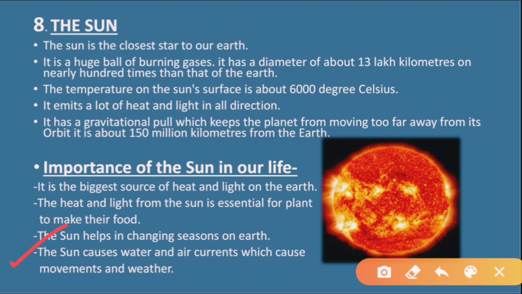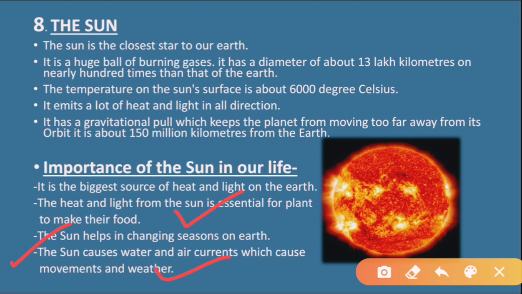Now the last is, the sun causes water and air currents which cause movements and weather. As you all know, due to the sun only, the water currents or the air currents move, and they are generally the cause of change in weather. Due to the water currents and the air currents, our weather changes. The sun is the main reason for causing the season change and the weather change.